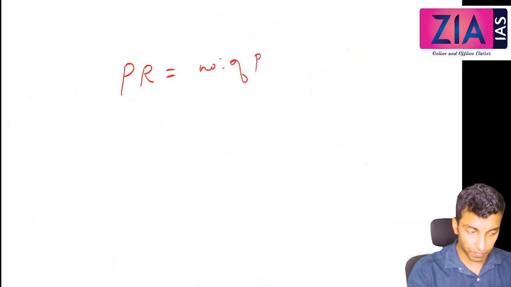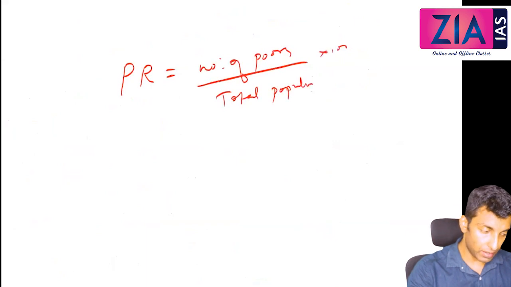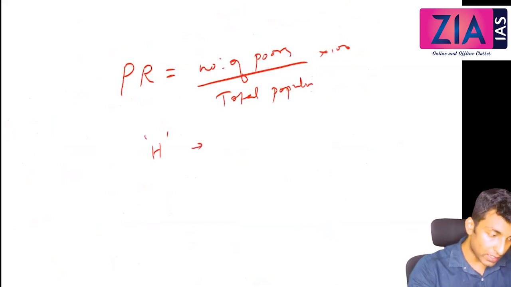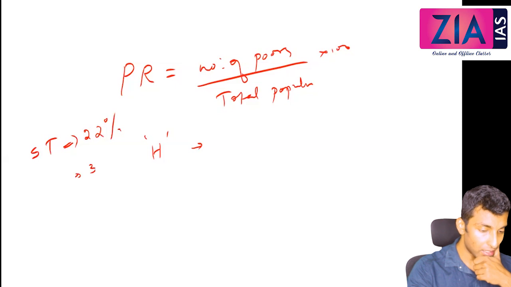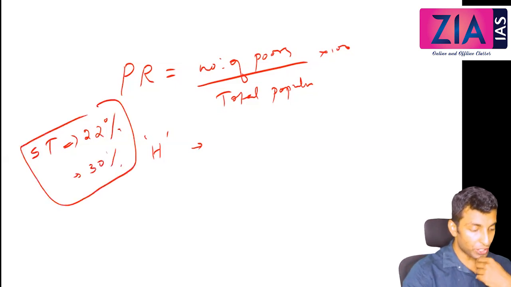So poverty ratio equals number of poor divided by total population into 100. Poverty ratio is also called head count ratio. When we discussed Suresh Tendulkar, the head count ratio was 22%. And for Rangarajan, the head count ratio was 30%. This we have already done.